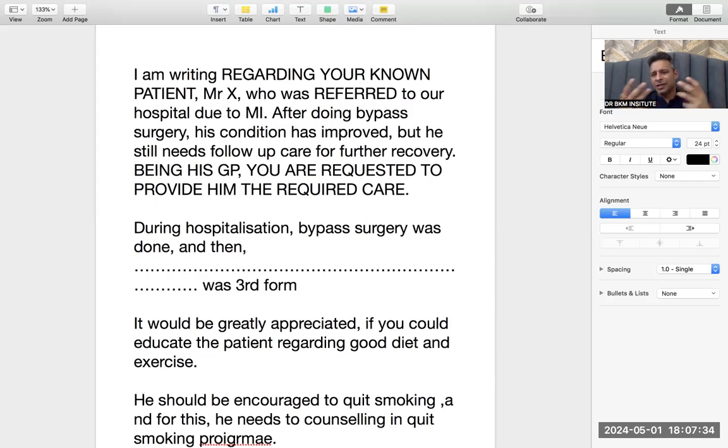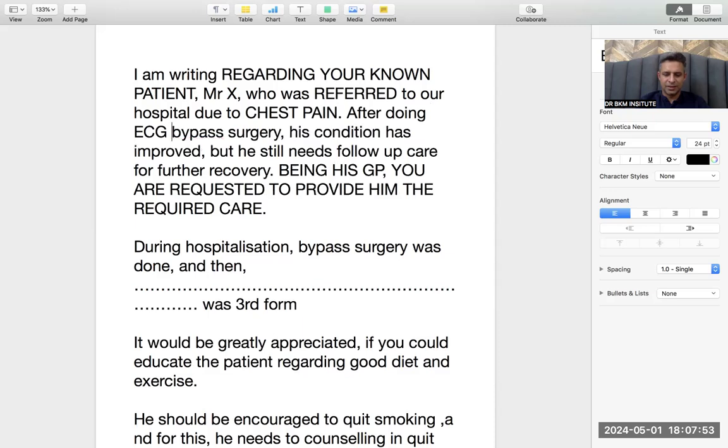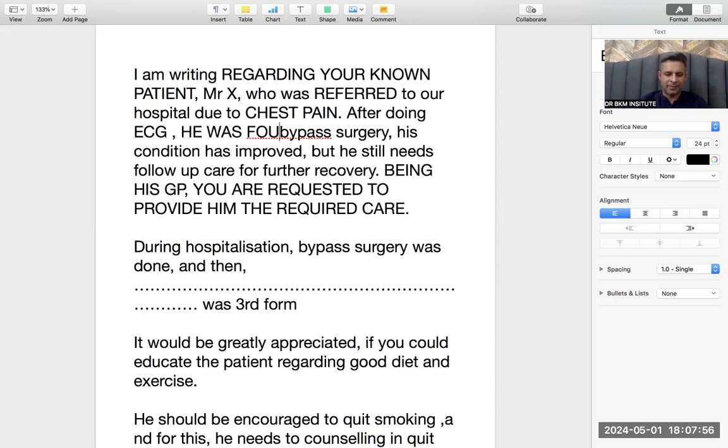I'm writing regarding your known patient, Mr. X, name the patient, who was referred to our hospital due to MI. If by chance we have to make the complete story, he was referred to us due to chest pain. After doing ECG and other tests, he was found with MI.